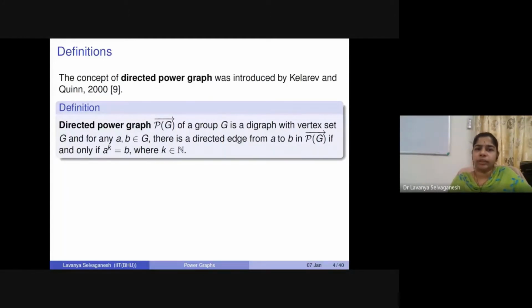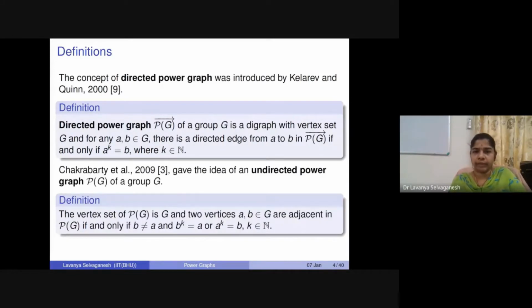With this definition, there were lots of studies on digraphs, and lots of properties have been revealed using power graphs, which I will not touch upon for this talk, because there is already a survey written by Abawajy and others. It came out in 2013. In that survey paper, they dealt with lots of properties of directed power graphs as well as undirected, but our focus for today will be on the undirected part.